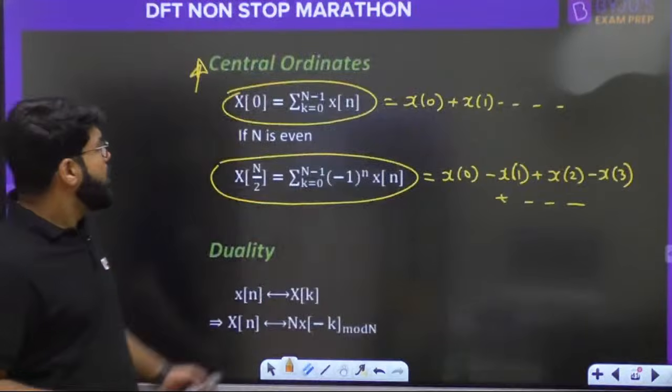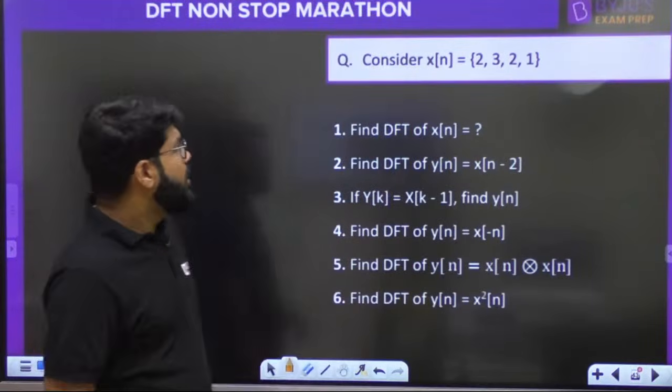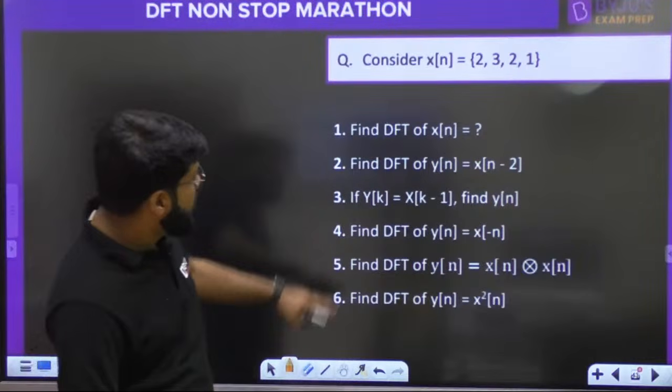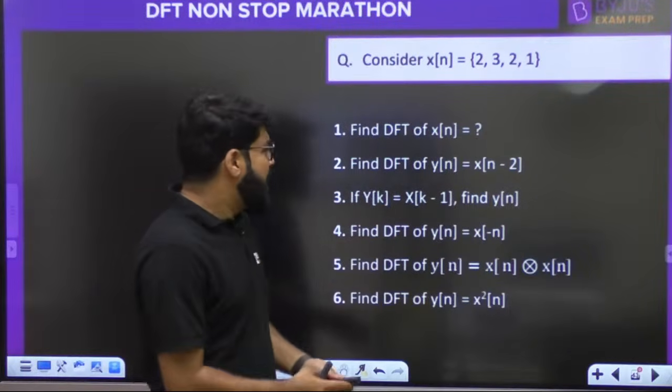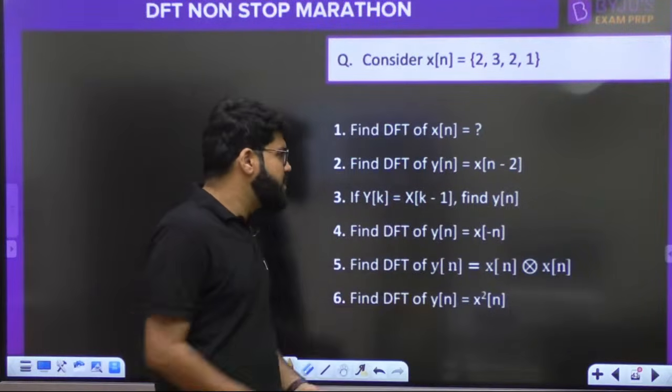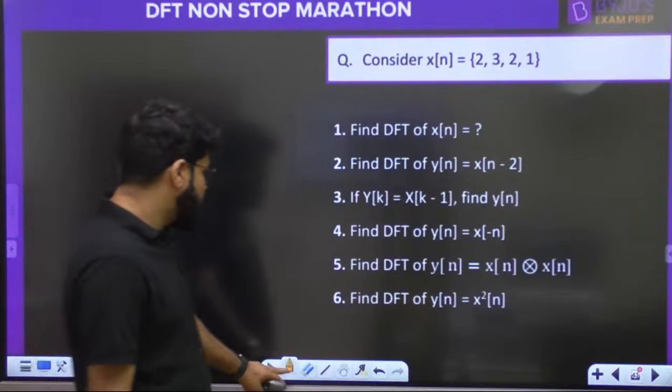Now let's go. These properties are already discussed. Now let's come to a question. Consider the signal 2 3 2 1 and find, first of all, the simple DFT of x[n]. We'll start with the simple case and then we will apply some property based questions. Find the DFT of y[n] equal to x[n minus 2].